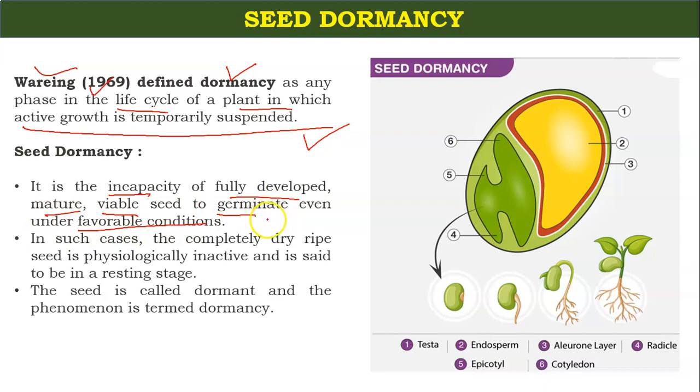The completely dry ripe seeds are physiologically inactive and said to be in a resting stage. So these types of seeds are called dormant and the phenomenon is called dormancy. Here's the figure. You can see the dormancy stage.